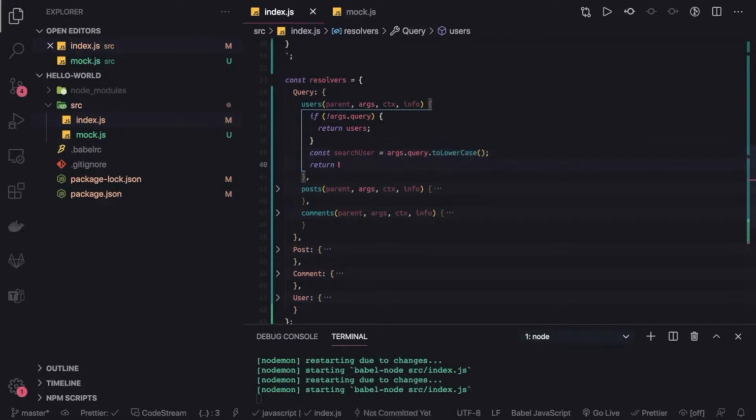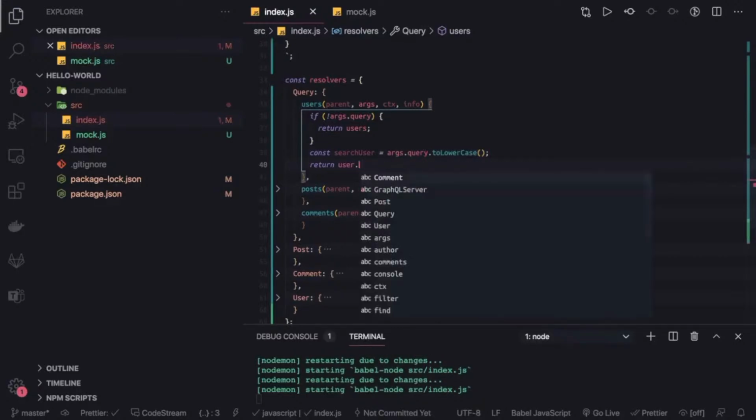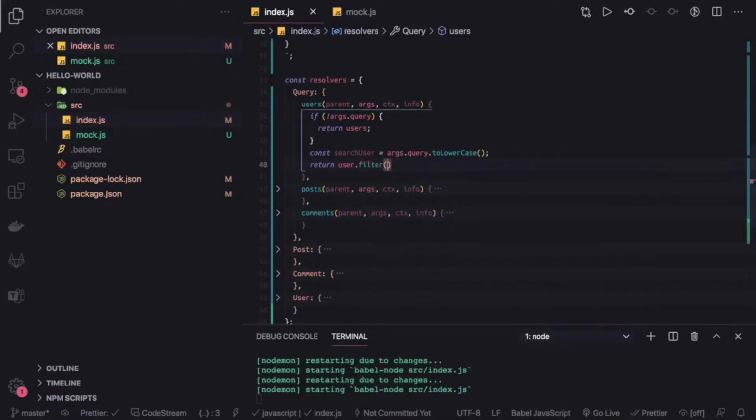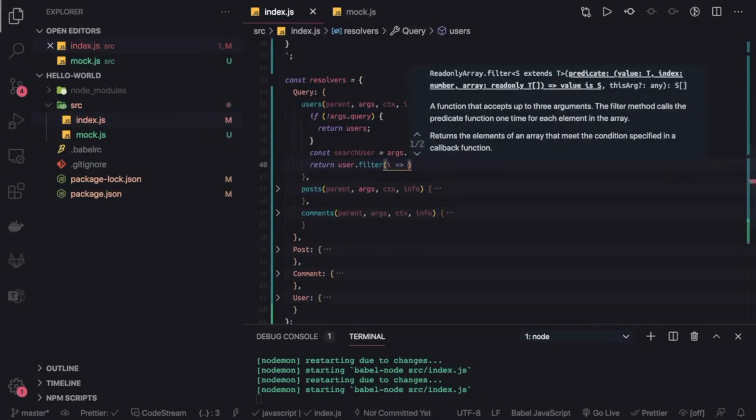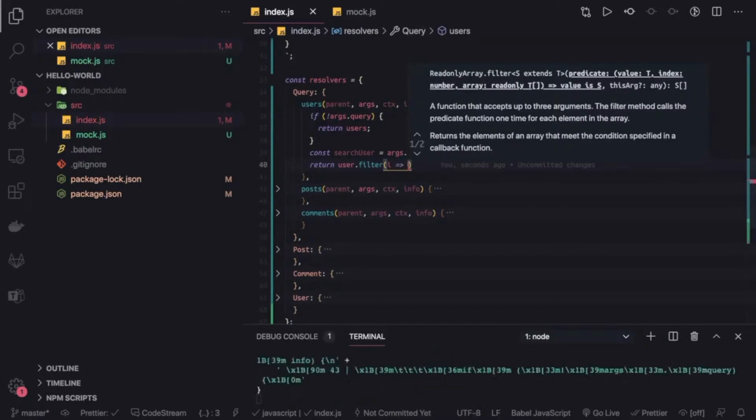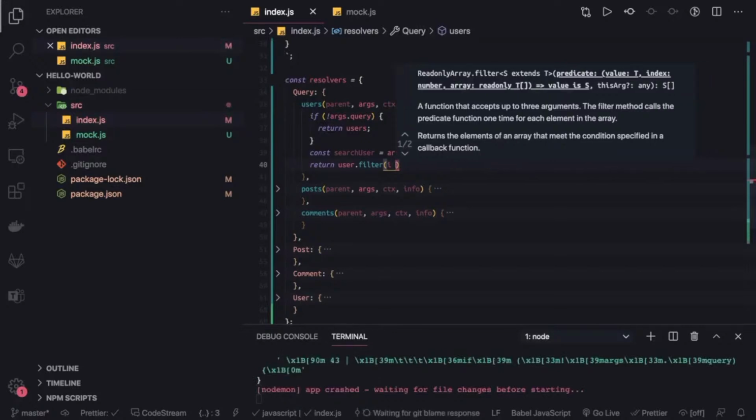And we can return users.filter, because we want to return only those users which are matching with the search user keyword. Okay, and we can just do an includes operation.